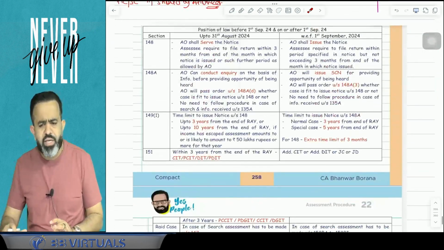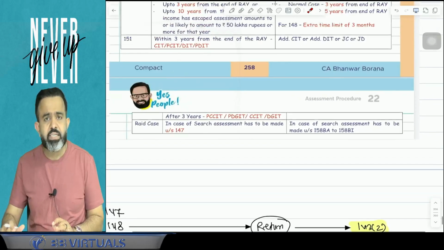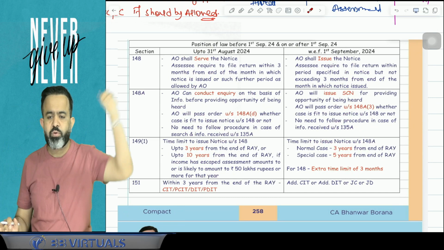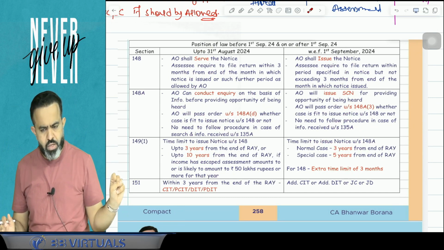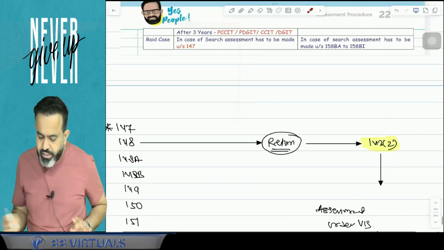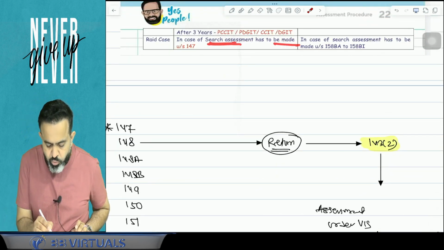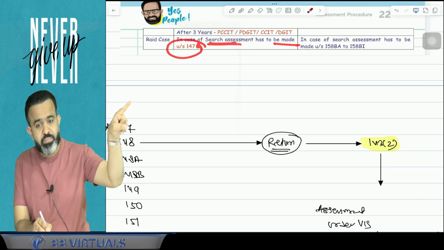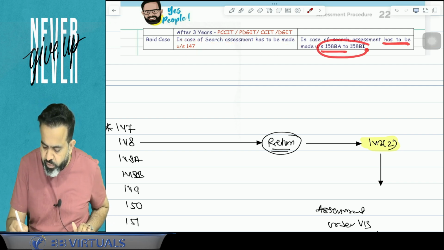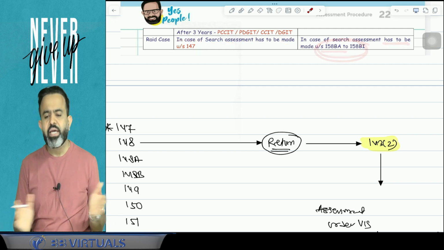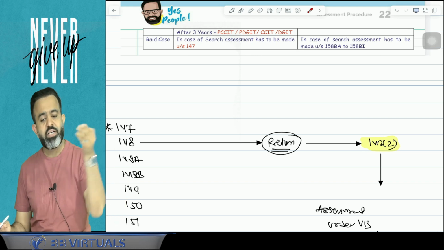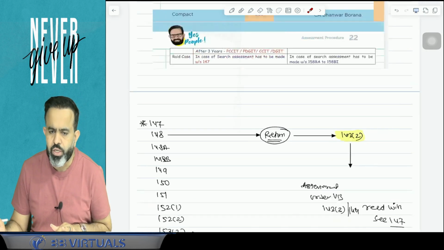And guys, if you remember, I mentioned that there are lots of changes made in 147 also with effect from 1st September 2024. The last change was that in case of a search, the assessment earlier had to be made under section 147. But now in case of a search, the assessment has to be made under sections 158BA to 158BI. And guys, these 158BA to 158BI are new sections introduced by the Finance Act 2024 by our own Nirmala Sitharaman ji.